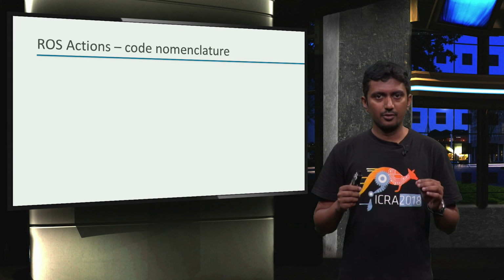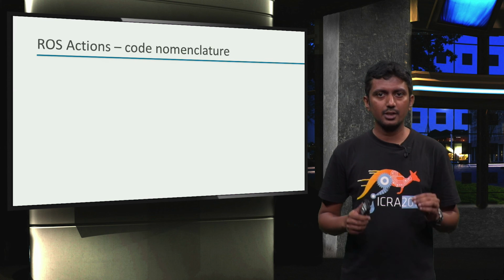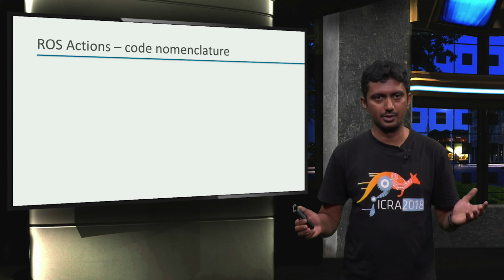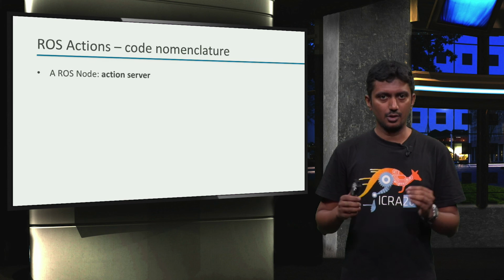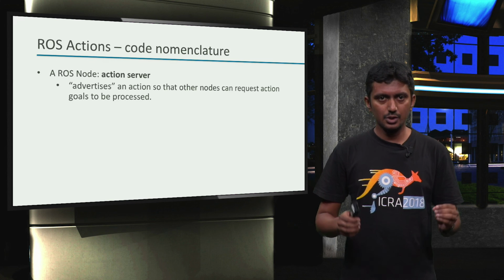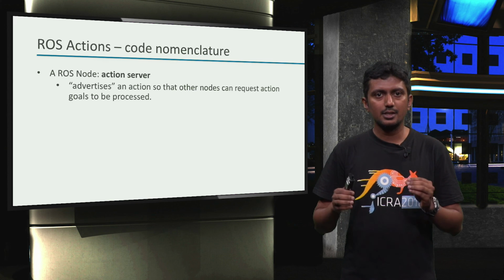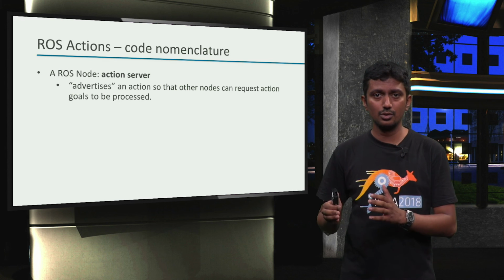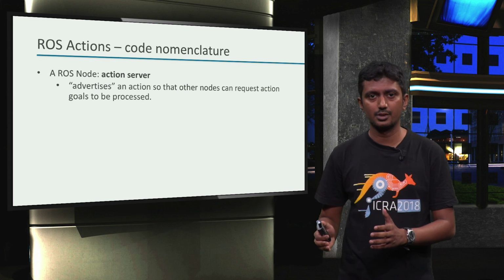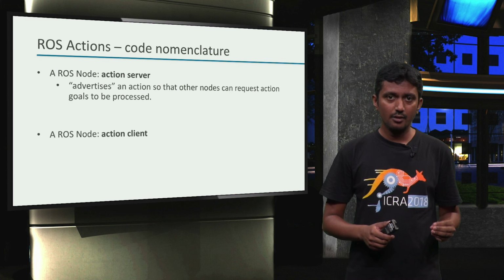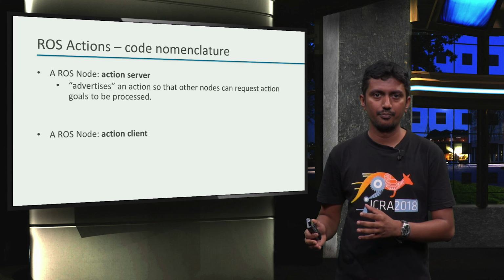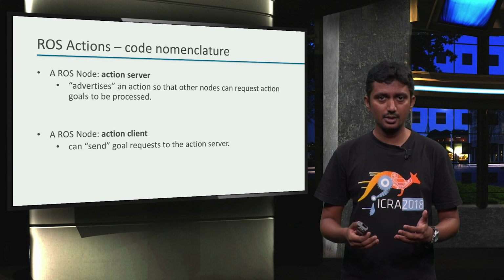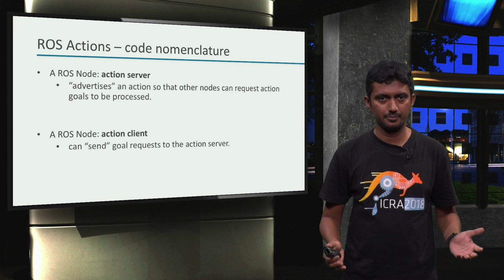As the last topic for this video, let's get acquainted with the code nomenclature used in the context of ROS actions, similar to ROS services. An action server ROS node. This node advertises an action and starts the corresponding action server. This lets other ROS nodes request action goals to be processed. Then we have an action client ROS node. This node is used to send the action goal requests to the server for processing.